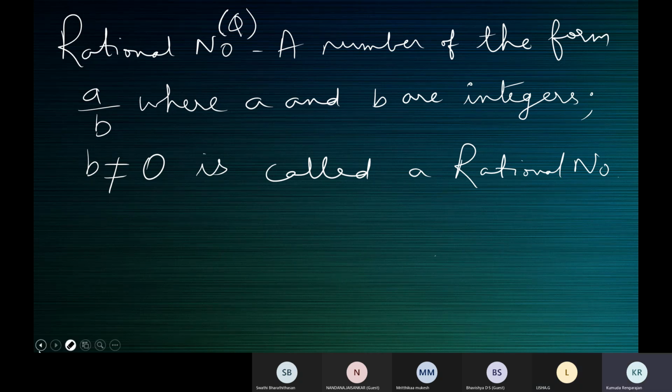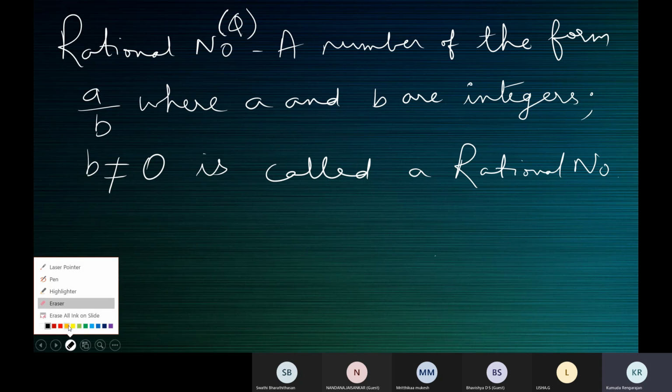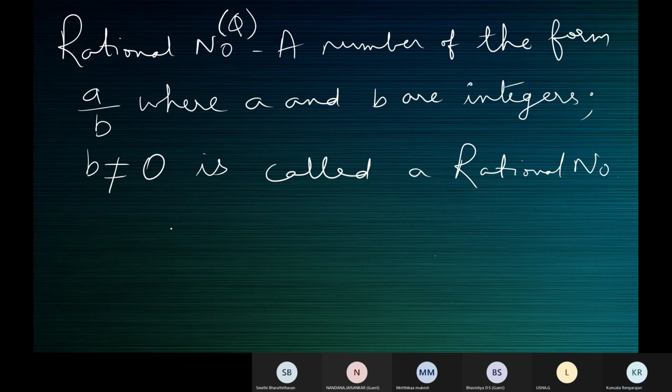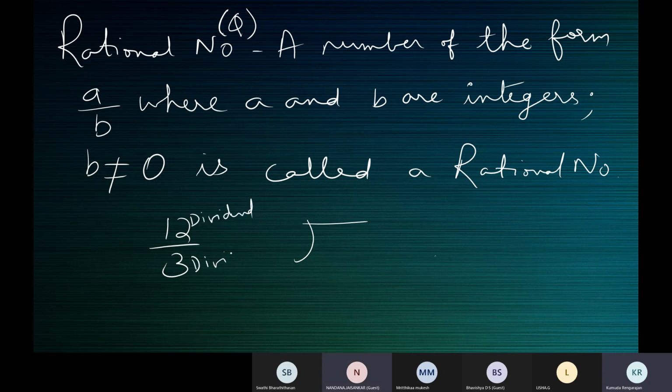All right, children. Now when we want to divide, supposing we have 12 by 3. How do we divide? This 12 is the dividend and 3 is the divisor. Always the numerator will go inside, the denominator will stay outside. It's not that the bigger number will be the dividend.